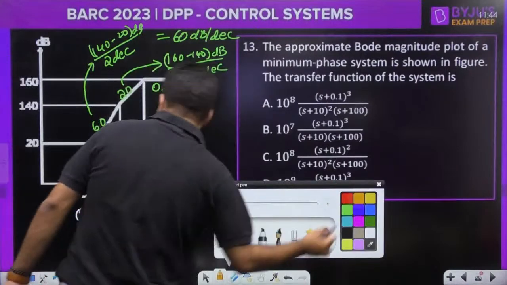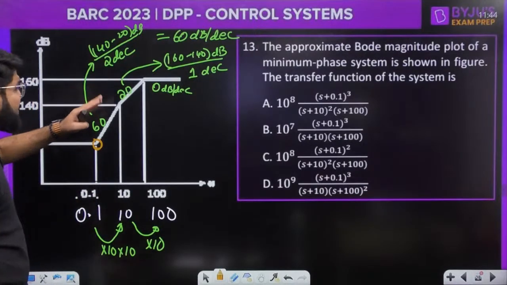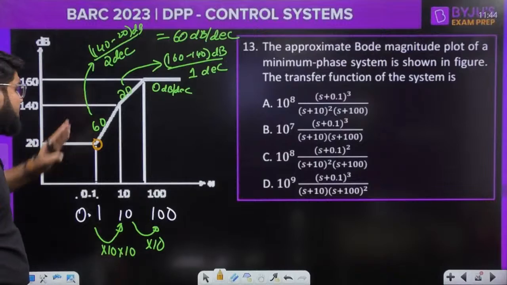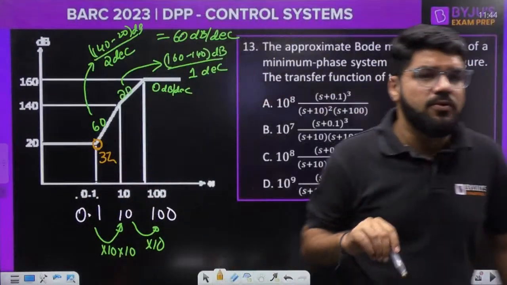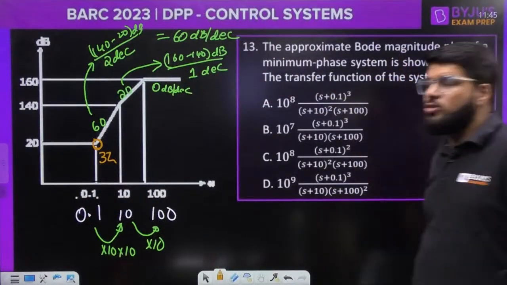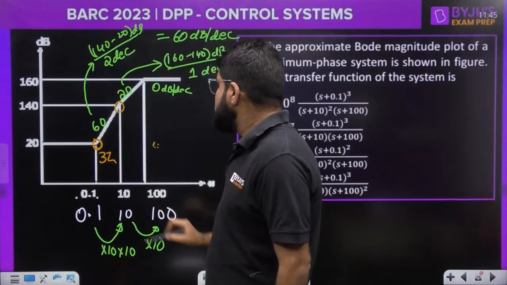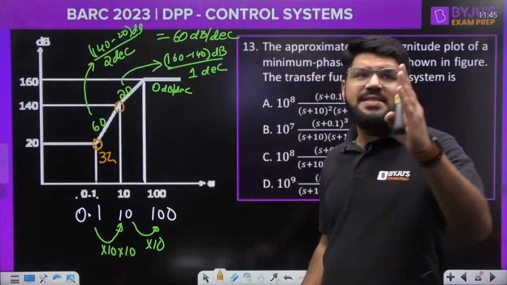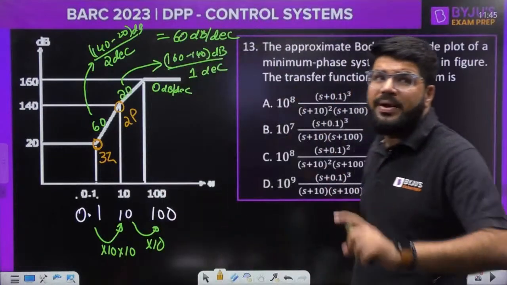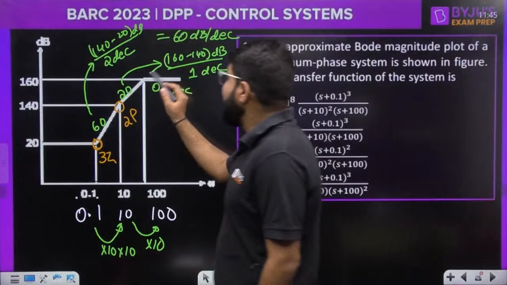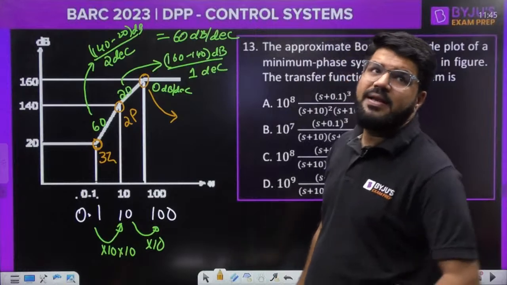So guys, what can I comment? At this particular point, the slope increased by 60. It was 0, parallel to the x-axis, and then becomes 60. So there should be 3 zeros, because there is a plus 20 increase due to a single zero. Here there are 3 zeros. Now let us talk about this point. 60 to 20, it reduced by 40, and a reduction of 40 is by 2 poles, because 1 pole will reduce by 20 dB per decade. And then 20 to 0, it reduced by 20.